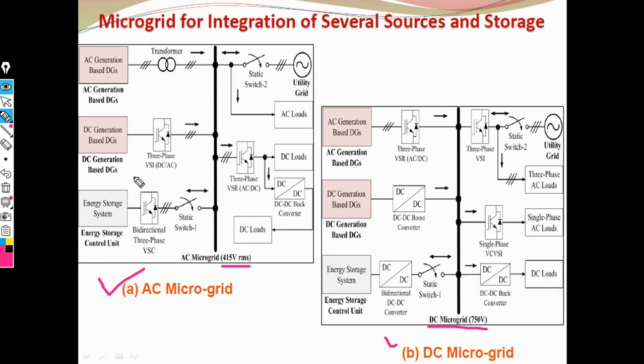Now this 3-phase inverter is connected to the AC microgrid, in which we also need a converter. That converter acts as an AC to DC converter, and the DC load is here. Then we also need a converter like a buck converter, that is a DC to DC converter. Here the DC load is connected across the converter, as shown in the figure.